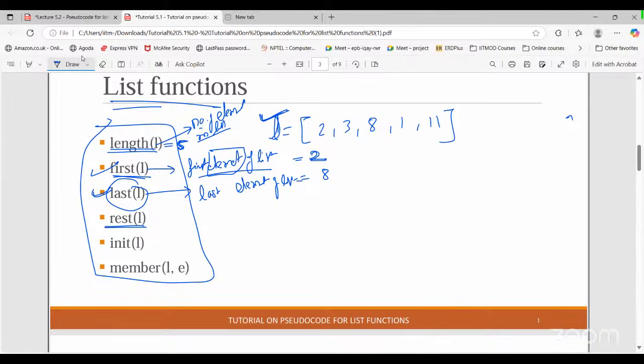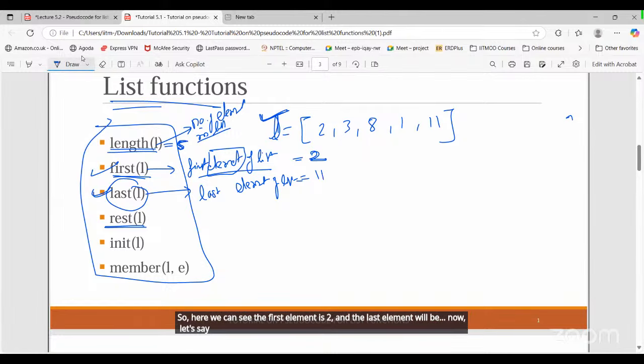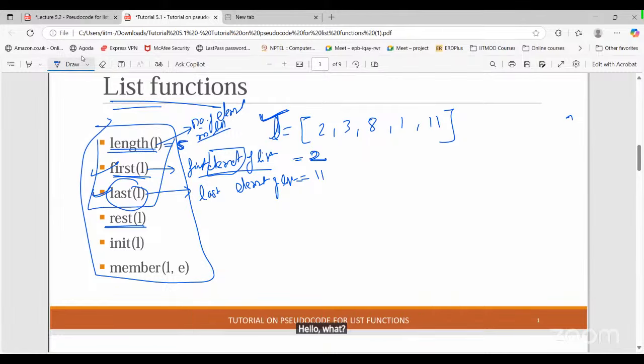Okay. So here we can see the first element is 2 and the last element will be, let's say for example, 11. Okay, so these three things are clear, right? Now, what is rest of list here?